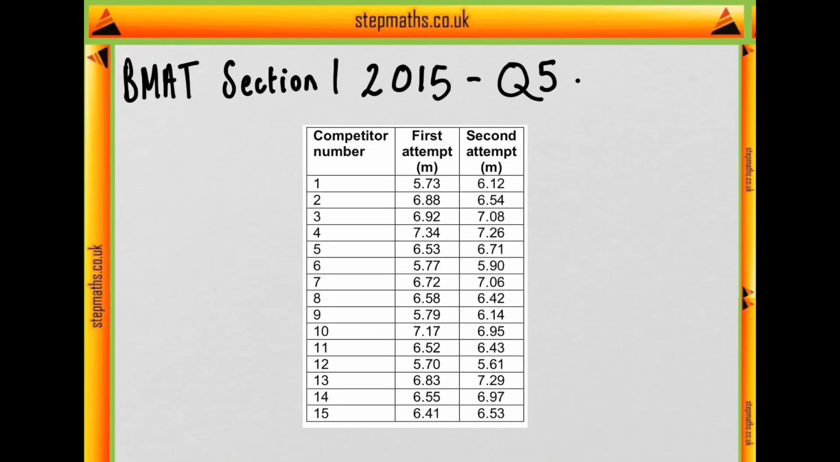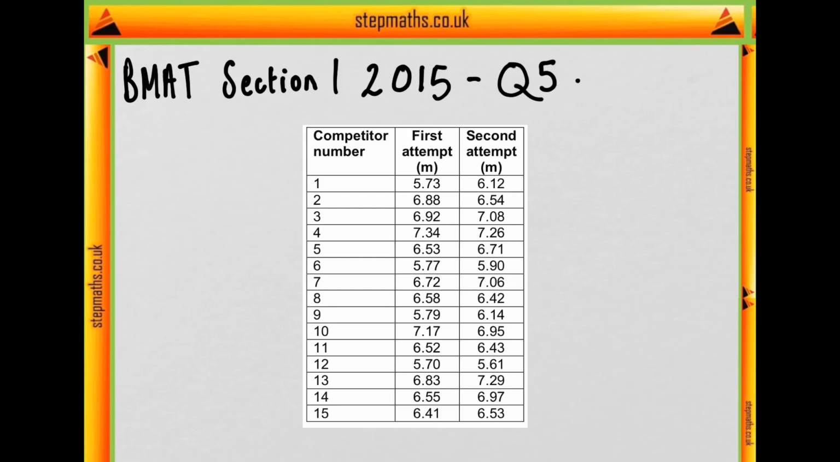In question 5, we're told that there are 15 competitors at a long jump event at a recent athletics meeting. In the preliminary competition, all the competitors were allowed 2 attempts, with the better of the 2 to count in each case. The top 3 and anyone else within 50 centimetres of third place qualified to take part later in the day.